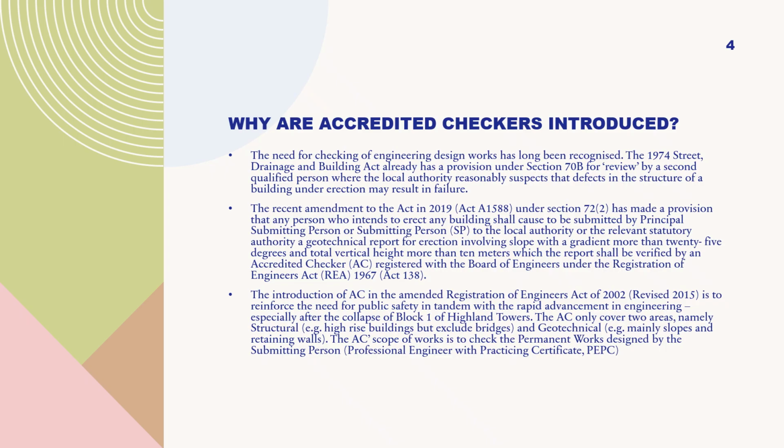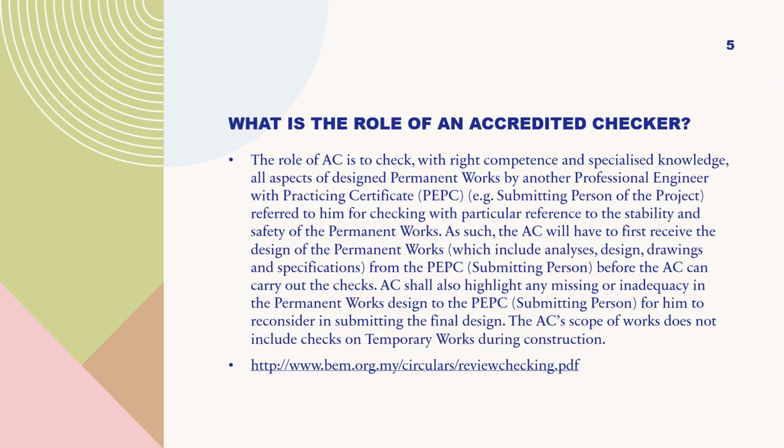The AC scope of works is to check the permanent works designed by the submitting person, professional engineer with practicing certificate, PEPC. What is the role of an accredited checker? The role of AC is to check, with right competence and specialized knowledge, all aspects of designed permanent works by another professional engineer with practicing certificate, PEPC, e.g. submitting person of the project, referred to him for checking with particular reference to the stability and safety of the